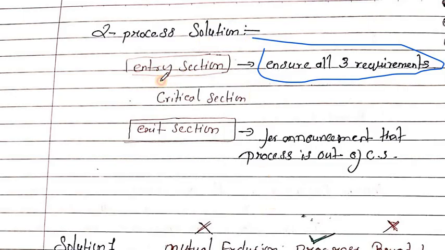If fulfilled, then enter into the critical section, and after execution of the critical section, exit the section. And then the announcement: a trigger that now the critical section is empty, it is free, and anyone who wants to execute the critical section can enter.